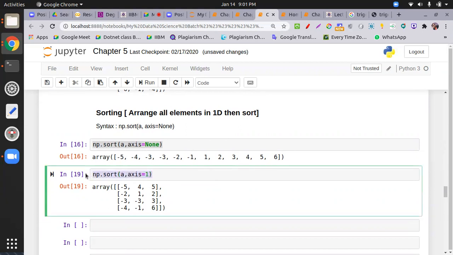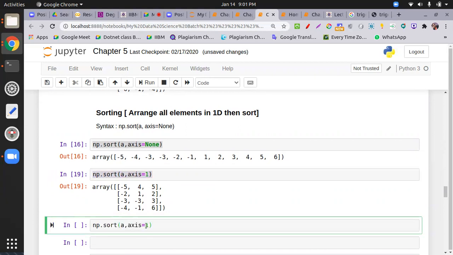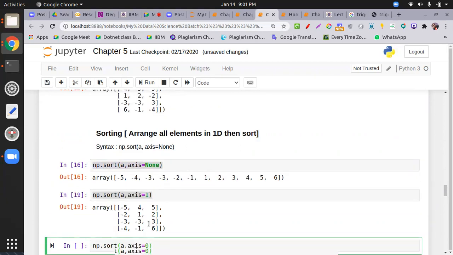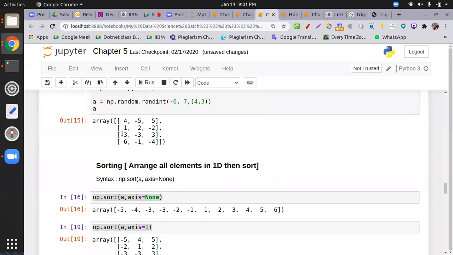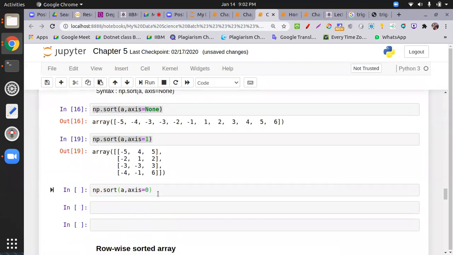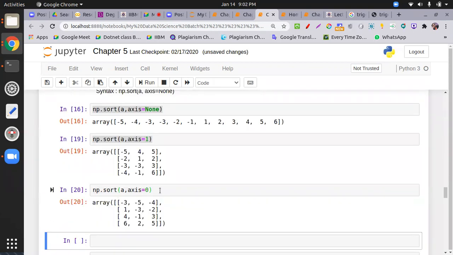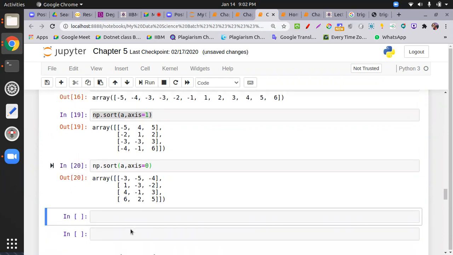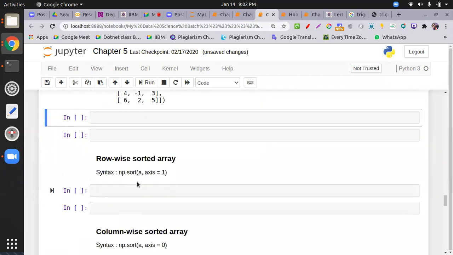Axis equal to 0 is column-wise sorting. First check the column-wise. In column-wise, first of all we have -3, then 1 and 4, then 6. Let's check this data: -3, 1, 4, 6. All right, I hope everything is written over here.